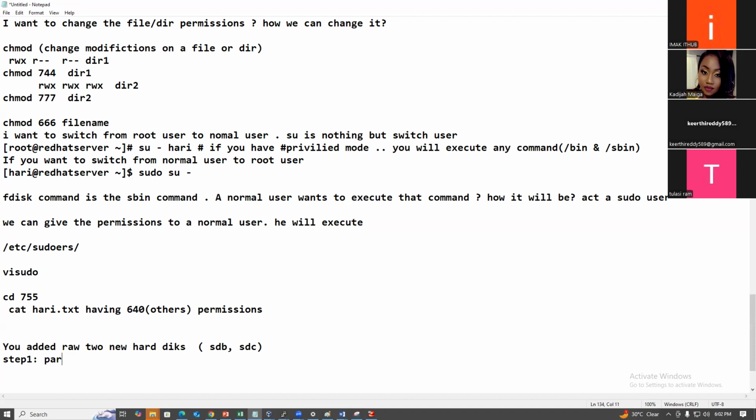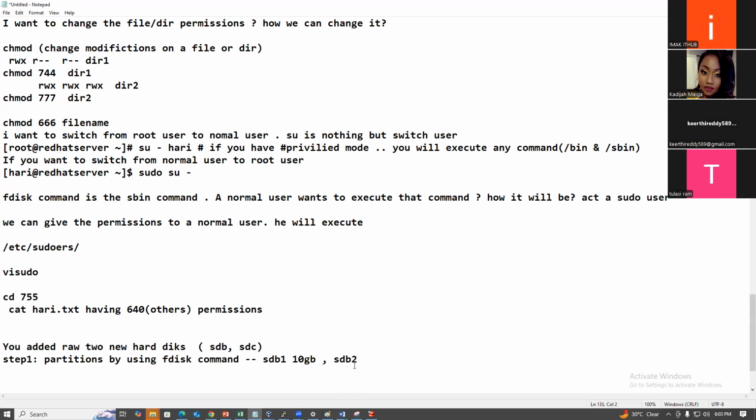How can you create a partition? By using the fdisk command. I created two partitions like SDB1 and SDB2. For example, SDB1 is 10 GB and SDB2 is 20 GB.